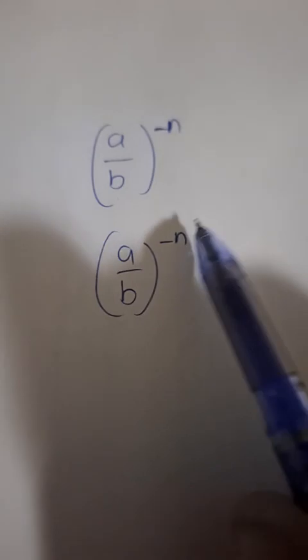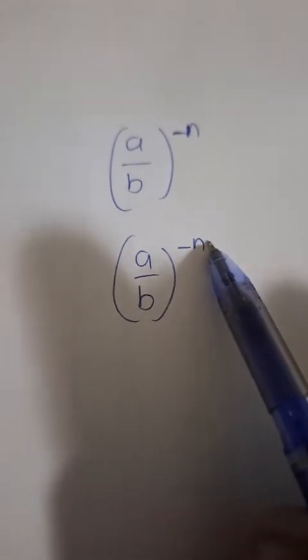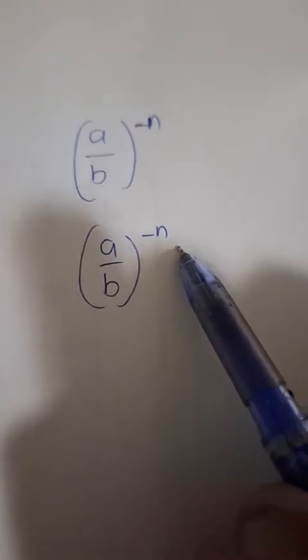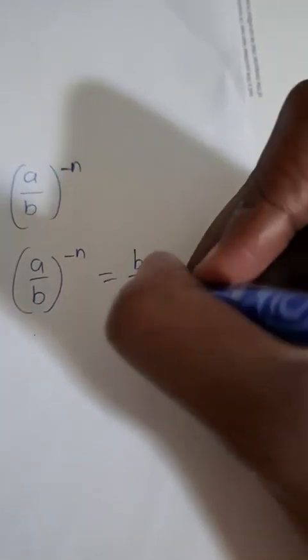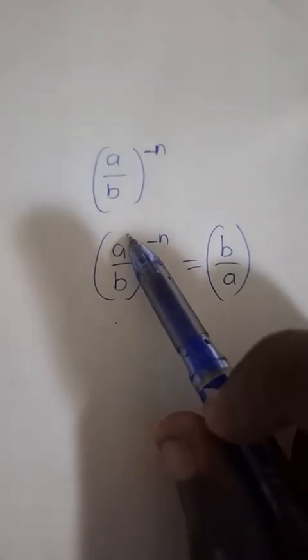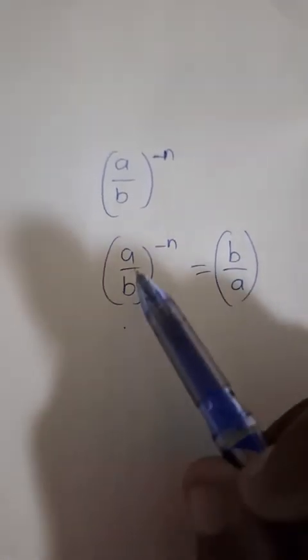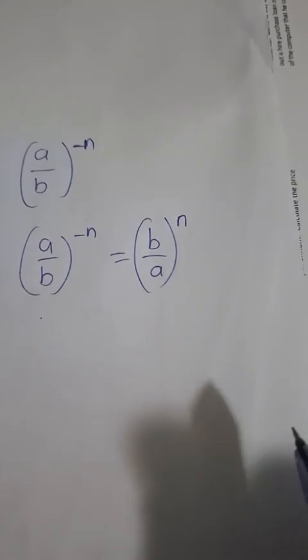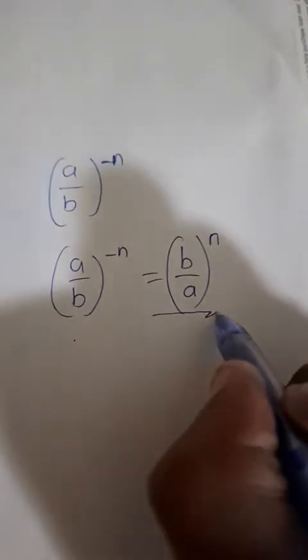Fraction raised to a negative exponent. When a fraction is raised to a negative exponent, all we do is simply swap. We change a to become b, we change b to become a, and then our negative exponent will change to positive. That's it.